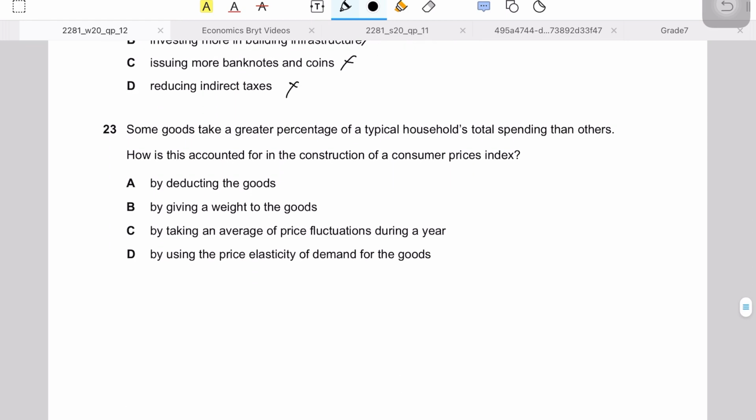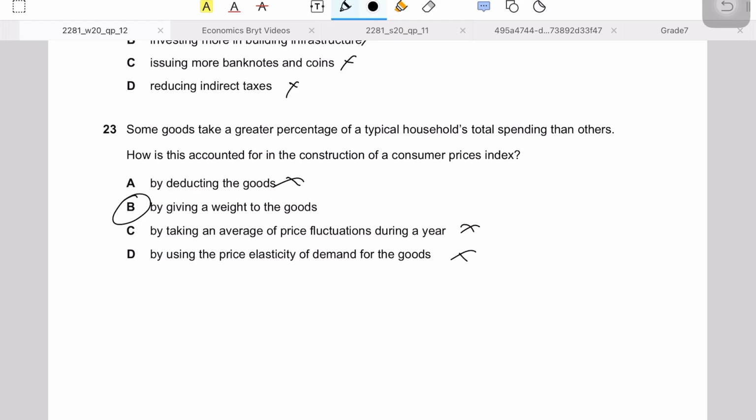Question number 23 says some goods take a greater percentage of typical household spending than others. How is this accounted for in the construction of a consumer price index? Now, we construct a CPI to calculate the rate of inflation. Obviously, the answer option is not A, it's not C, neither D. The answer is B, by giving a weight to the goods, because obviously some of the goods are taking a greater percentage of typical households.